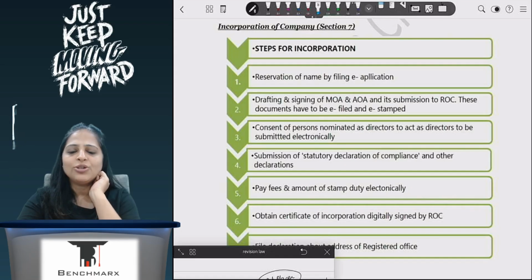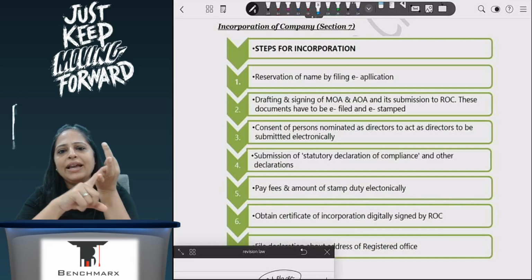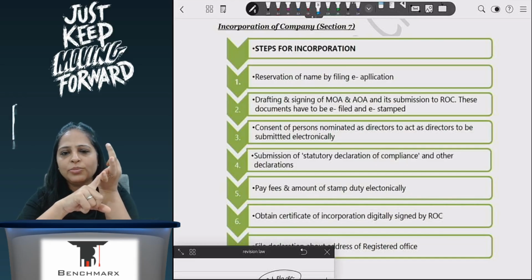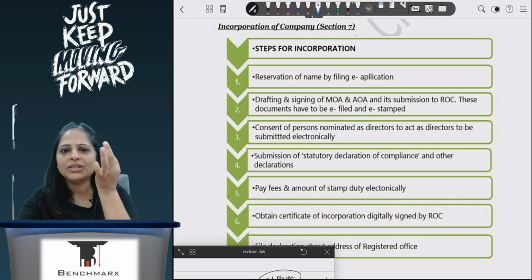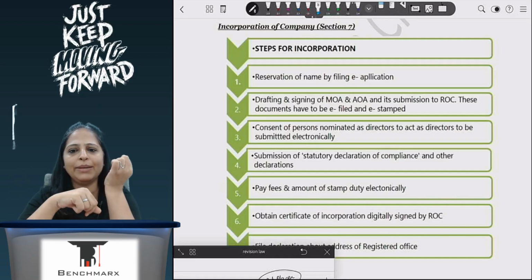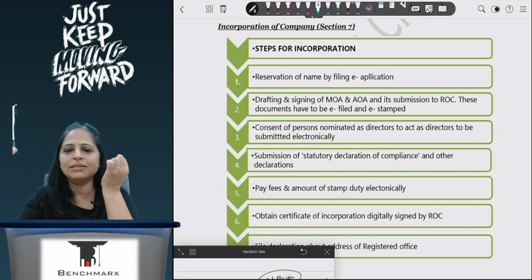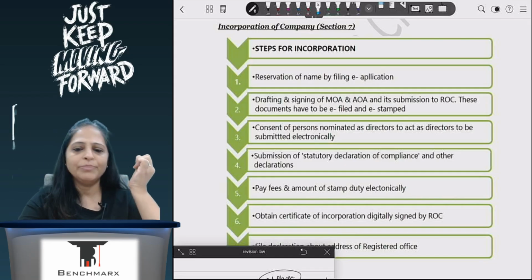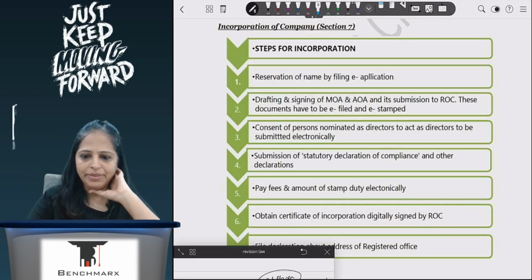And the effects of registration, what we studied there, can have common seal, can buy, transfer, sell, own property. So all those provisions that we studied there will also be applicable here. So it is very, very similar. The process is very, very similar, with of course a bit more compliance because it is a company, and company has a little higher compliances, correct?